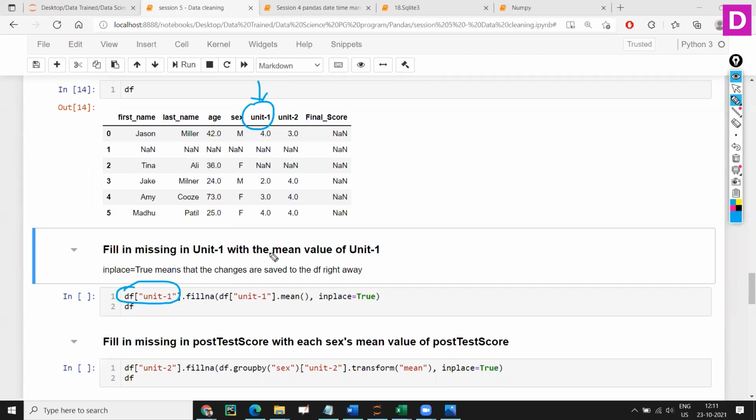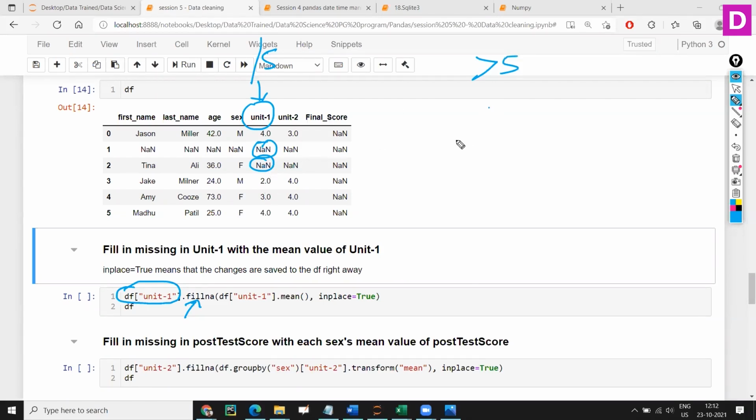In this column, I have a NaN, so you need to fill NA. Okay, I'm going to fill it, but what data? You need to understand here, even though you are filling some number here, it should make sense. Like say this unit test, unit 1 marks, is out of 5. When it is out of 5, you have to fill the marks below 5. You should not go greater than 5, right?